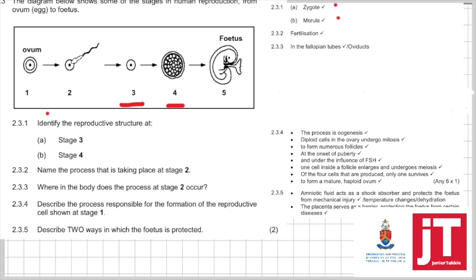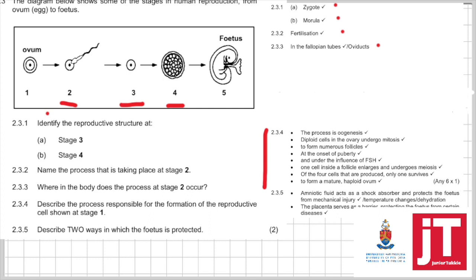2.3.2. Name the process that is taking place at 2. That, of course, is fertilization. 2.3.3. Where in the body does the process at stage 2 occur? Where does fertilization take place? In the fallopian tubes or the oviduct. Then 2.3.4. Describe the process responsible for the formation of the reproductive cell shown at stage 1. So they're asking you what process allows for the formation of the ovum, and that's oogenesis.